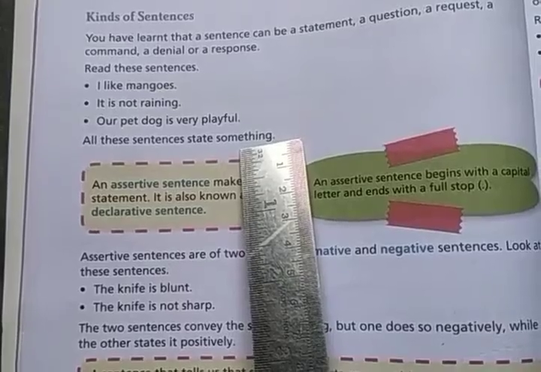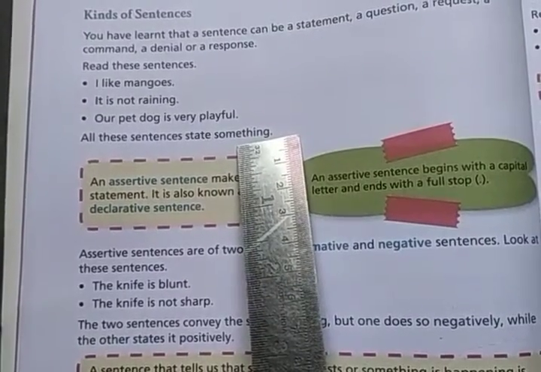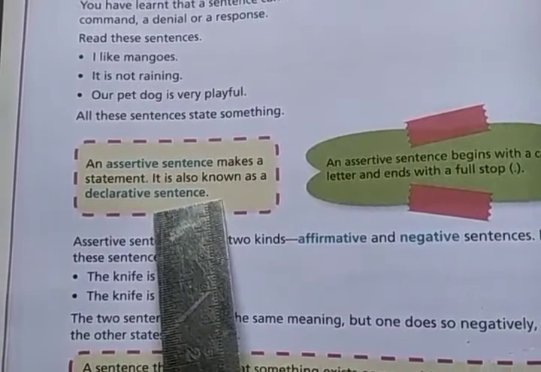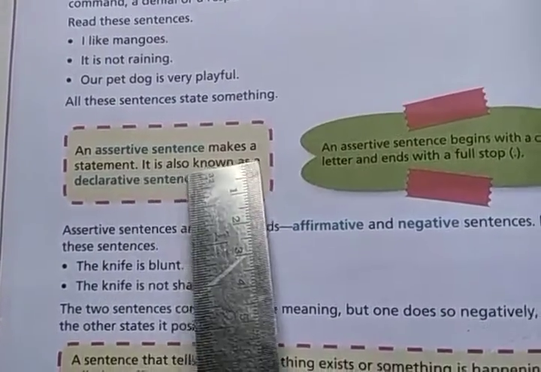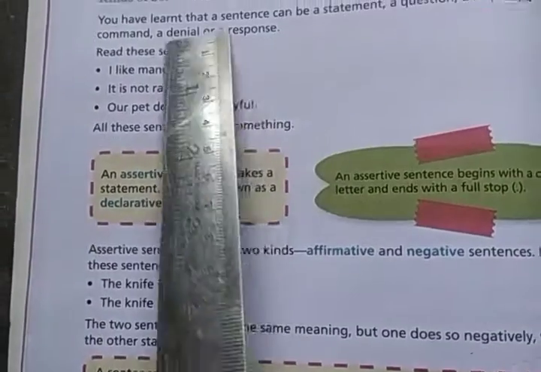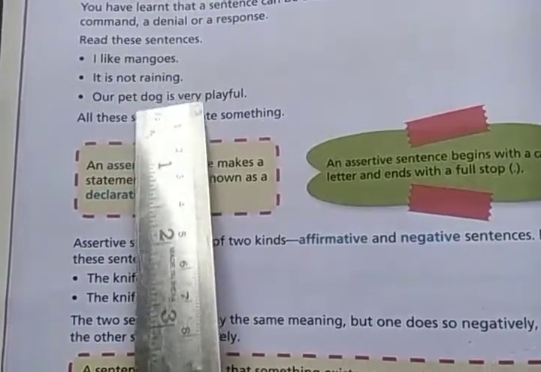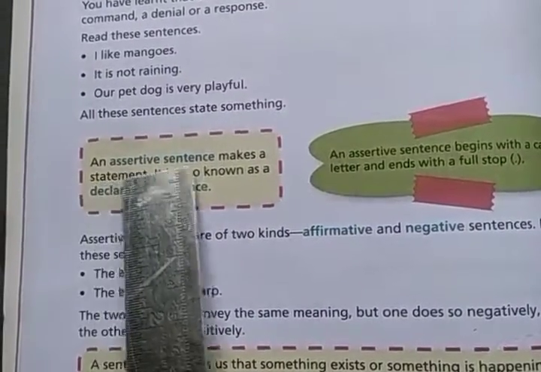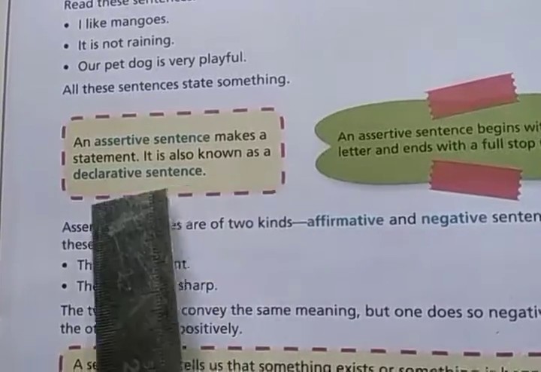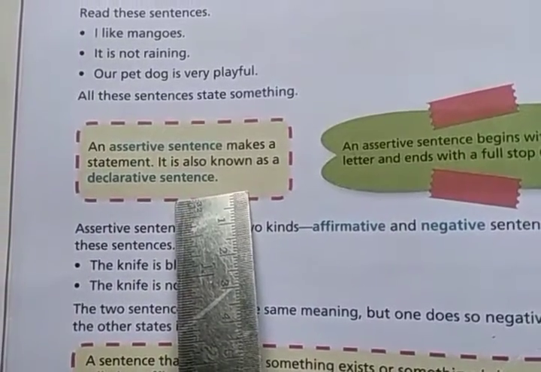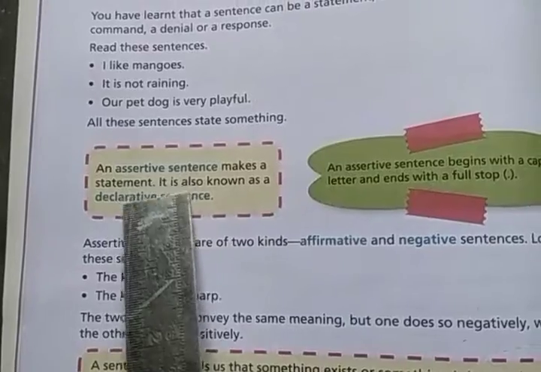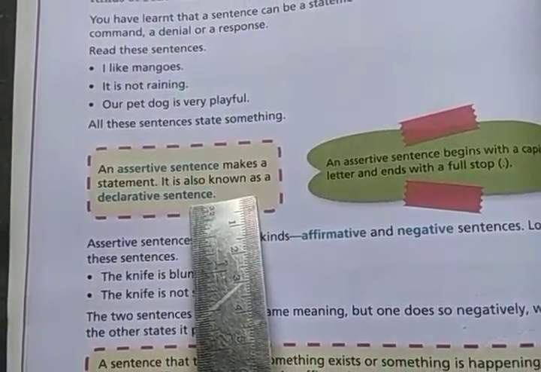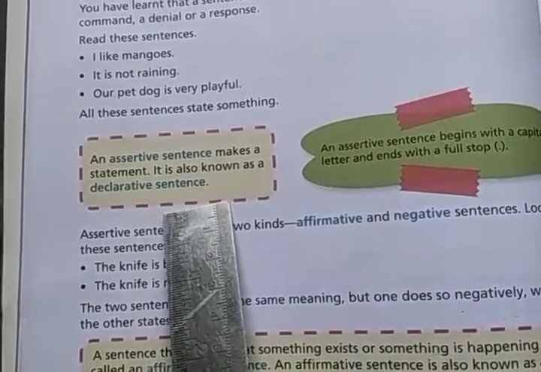The first type of sentence is assertive sentences. So let us move on to the definition. An assertive sentence makes a statement, as these sentences are stating something, declaring something. It is also known as a declarative sentence. Why? Because assertive sentences are declaring something, stating something. So these types of sentences are known as assertive or declarative sentences.